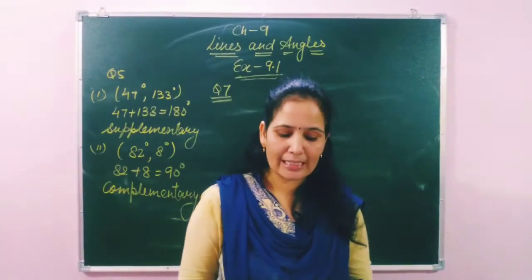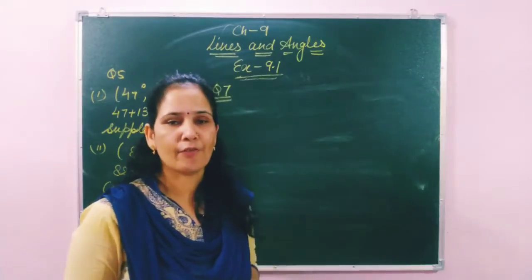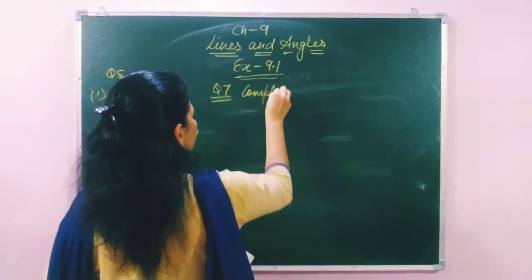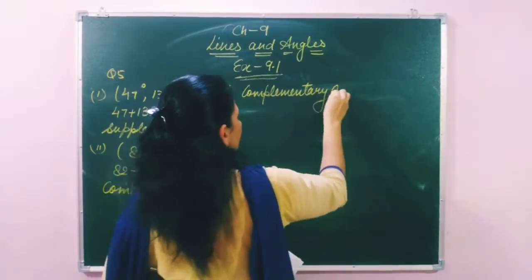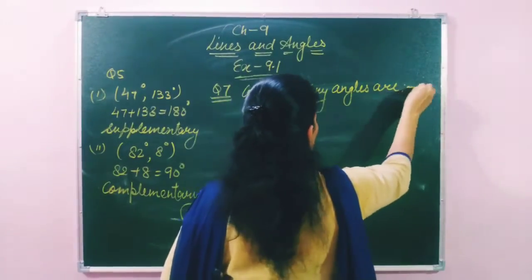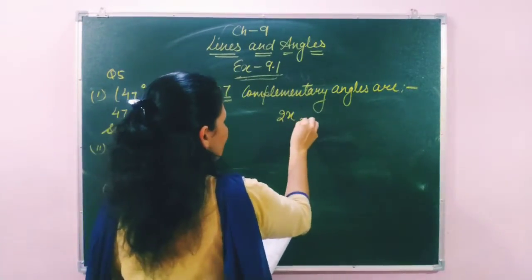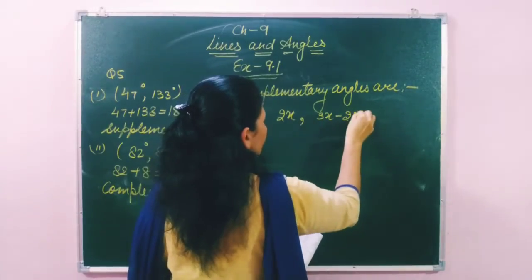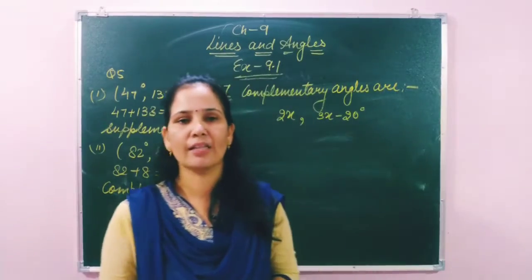In question number 7, two complementary angles are given, 2x and 3x minus 20 degrees. Find them. So students, the complementary angles are: first one is 2x and second one is 3x minus 20 degrees. We know very well the sum of complementary angles is 90 degrees.